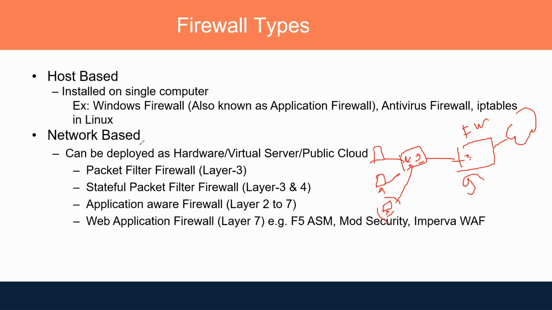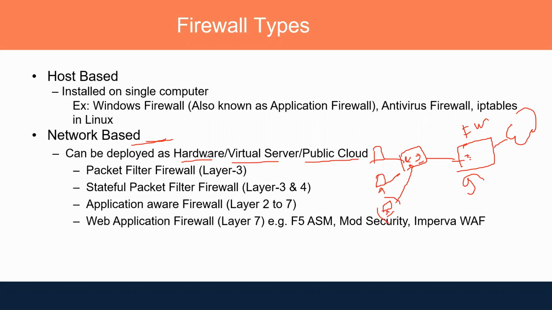In network-based firewalls, there are different evolutions. You can deploy a network-based firewall as hardware, or install it on a virtual machine, or deploy it on the cloud as well. You can purchase the hardware, do the physical connectivity, and then configure the firewall.